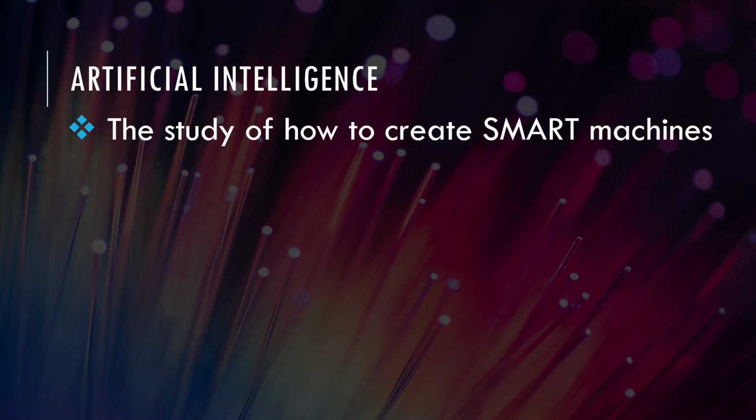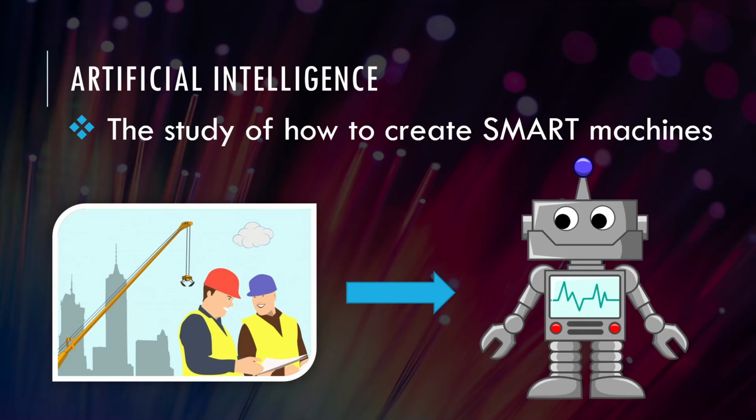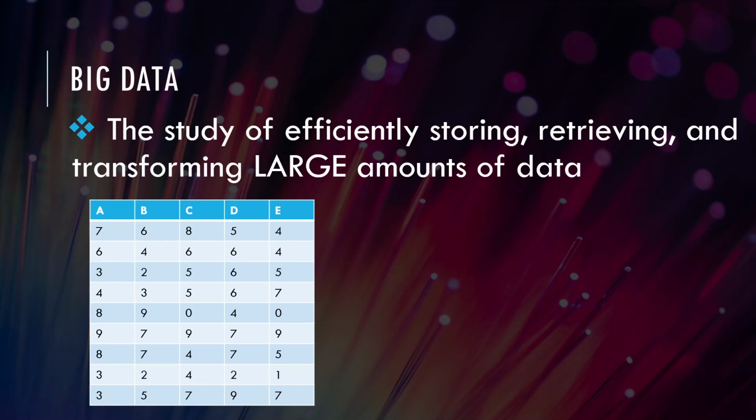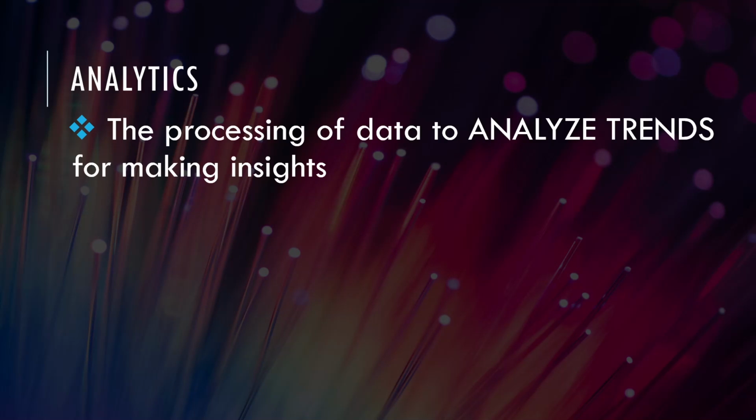Artificial intelligence is really the study of how to create smart machines, and in picture form, it's just us humans making stuff that are smart, like a robot. Big data is all about the study of efficiently storing, retrieving, and transforming large amounts of data. And so we have a huge amount of data here, and we need to very quickly maybe make a transformation on this data, like squaring the first column and doubling the third column and storing this and being able to access it very quickly.